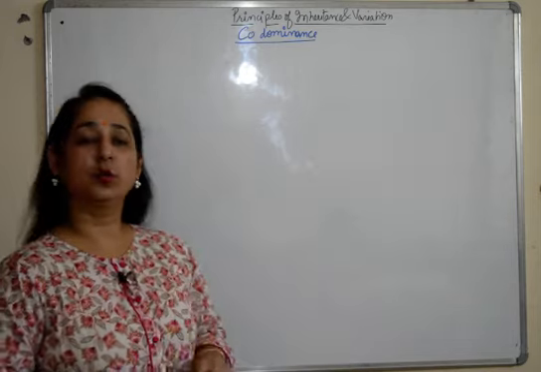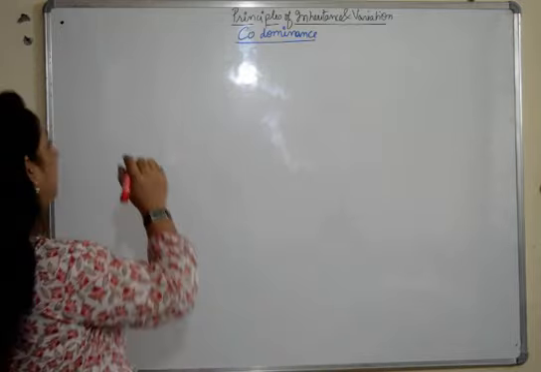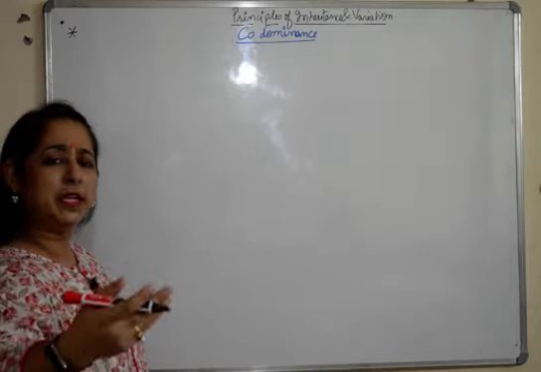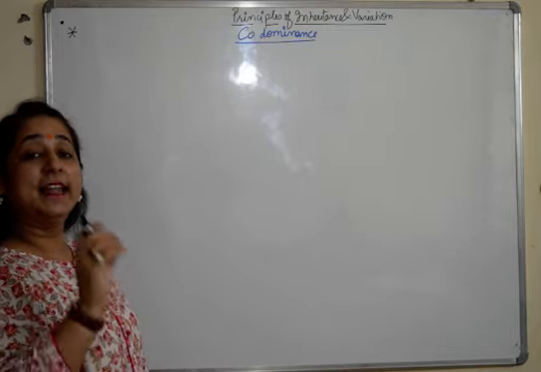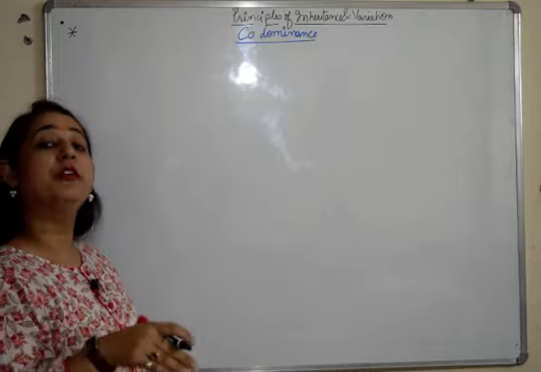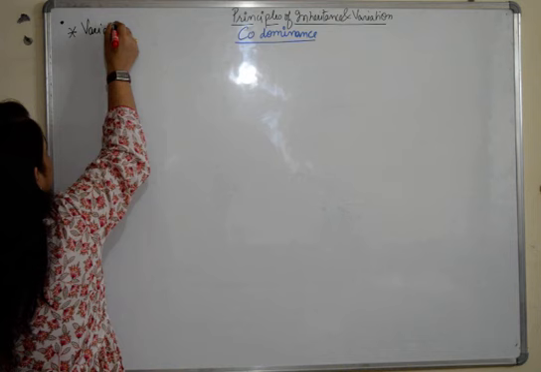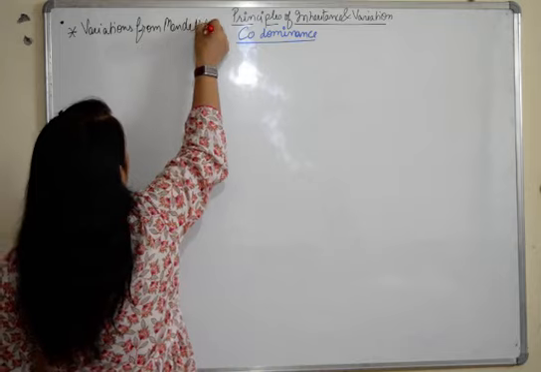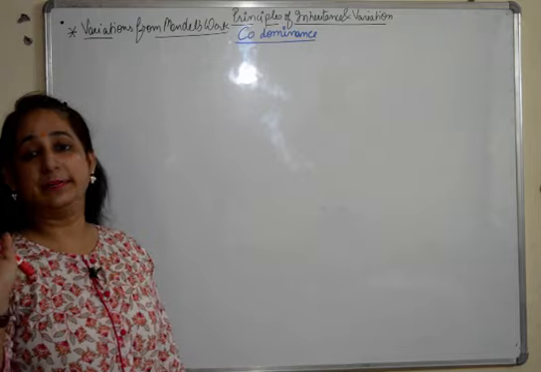So we'll start with codominance first. First of all, I'll just quickly give you the reference to it. In these videos, incomplete dominance, codominance, multiple allelism, pleiotropy, we are talking about the variations in Mendelian principle, which are off track, which do not follow Mendel's principle. So these are variations from Mendel's work or principles. That means they are not following Mendel's principles at all.